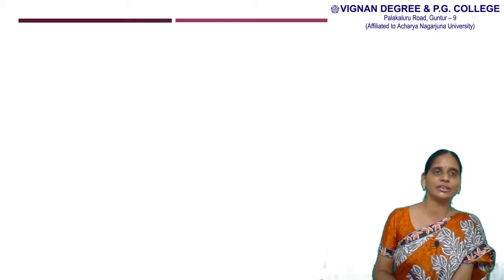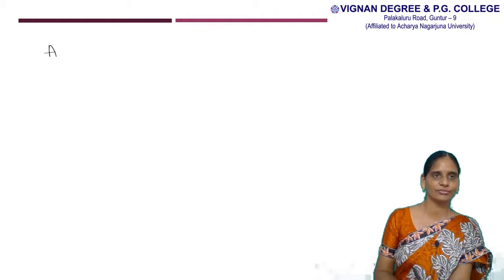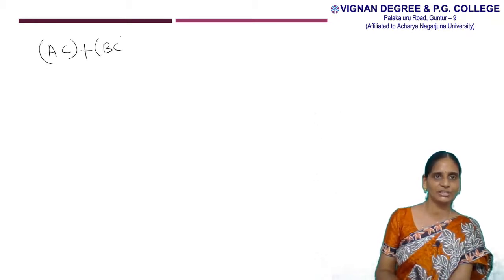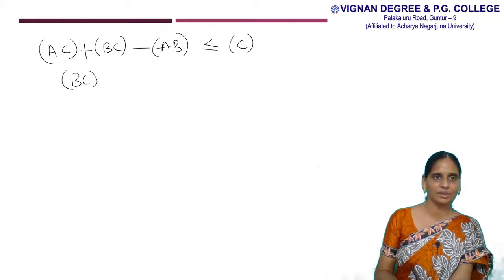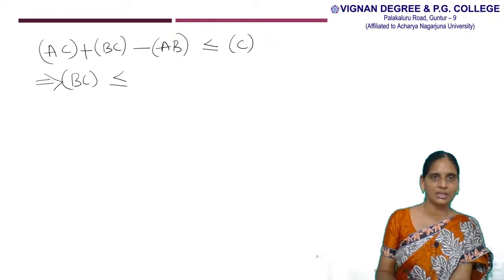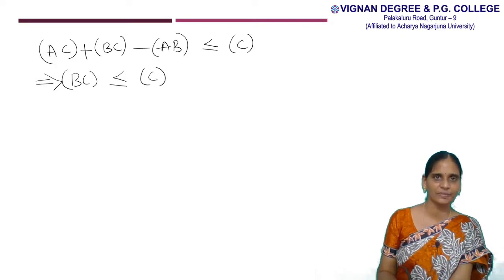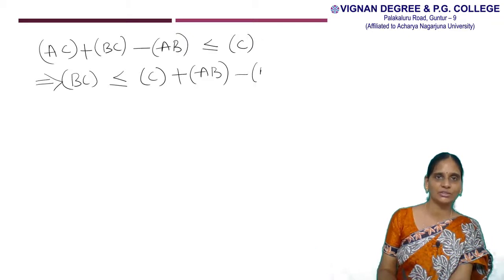Now we have to find out the fourth condition. Frequency of AC plus frequency of BC minus frequency of AB is less than or equal to frequency of C. Now this expression can be written as frequency of BC is less than or equal to frequency of C plus frequency of AB minus frequency of AC.